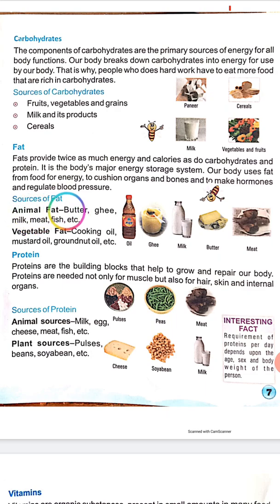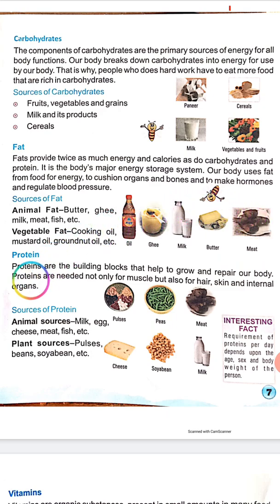Sources of fat: in which food do we get fat? Animal fat, butter, ghee, milk, meat, fish, etc. And vegetable fat, cooking oil, mustard oil and groundnut oil, etc. See here these pictures: oil, ghee, milk, butter and meat.